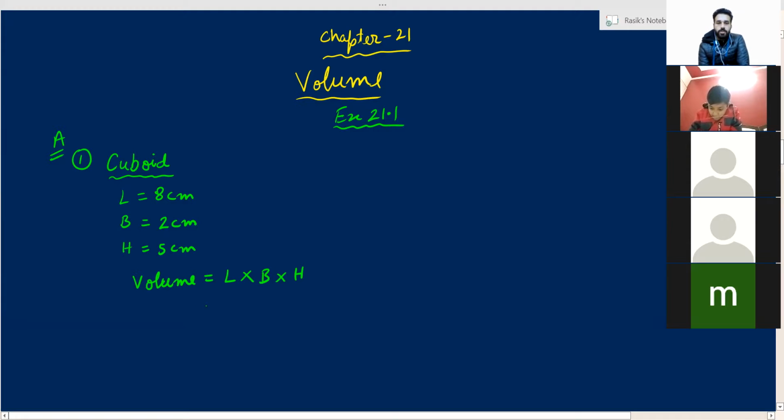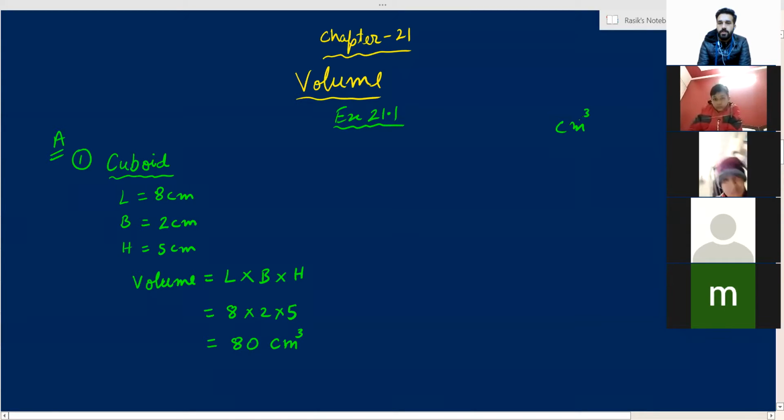Find out the volume, all of you. 8 into 2 into 5. Everyone, please pay attention. It is a very important thing coming up. Unit of volume, centimeter cube. Cube means power 3.